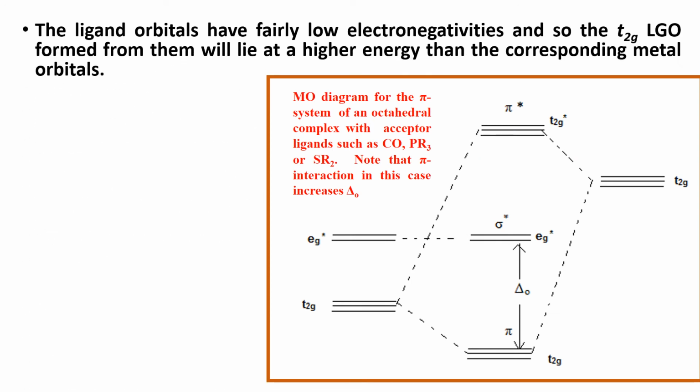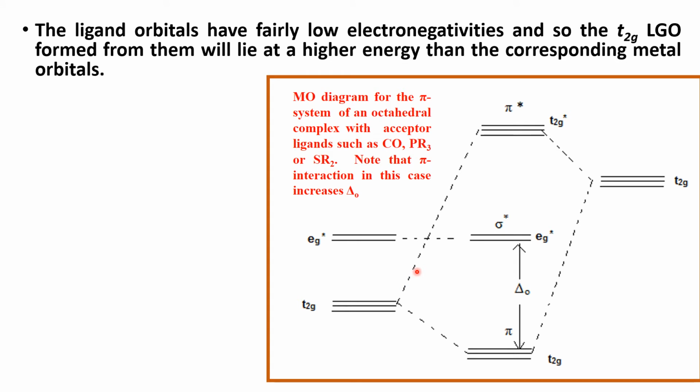The ligand orbitals have fairly low electronegativities, and so the T2g ligand group orbitals formed from them will lie at a higher energy than the corresponding metal T2g orbitals.